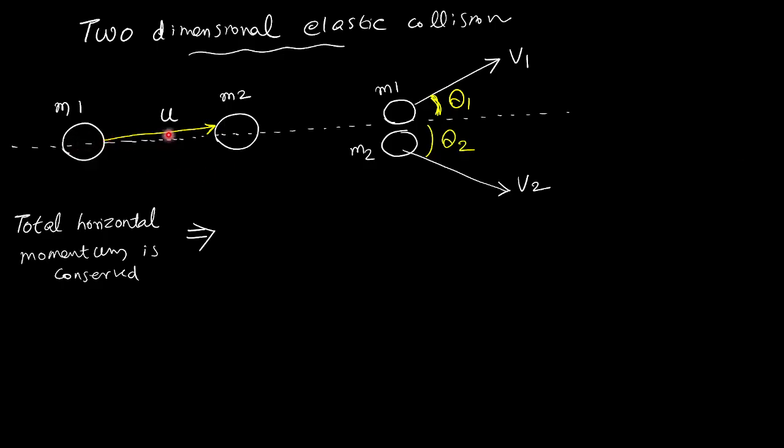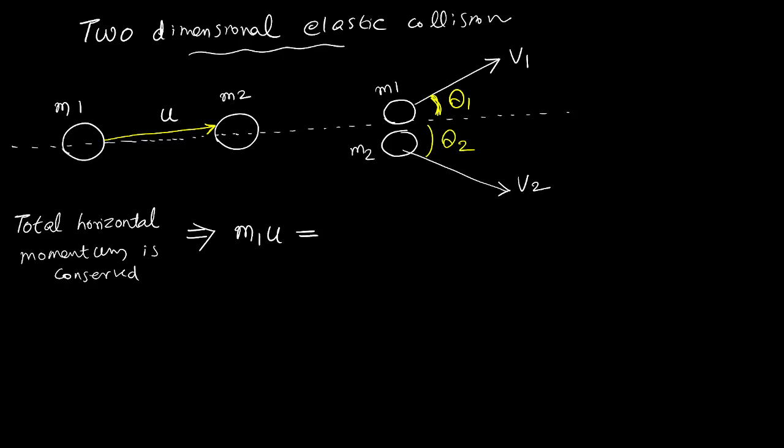M1 is moving with the horizontal speed. I told you that U is almost horizontal, maybe making some 0.1 degree or 0.2 degree. We neglect it. M1 is almost moving horizontally with the speed U. So initial momentum, mass into velocity, M1U. Before collision, the net horizontal momentum will be M1U.